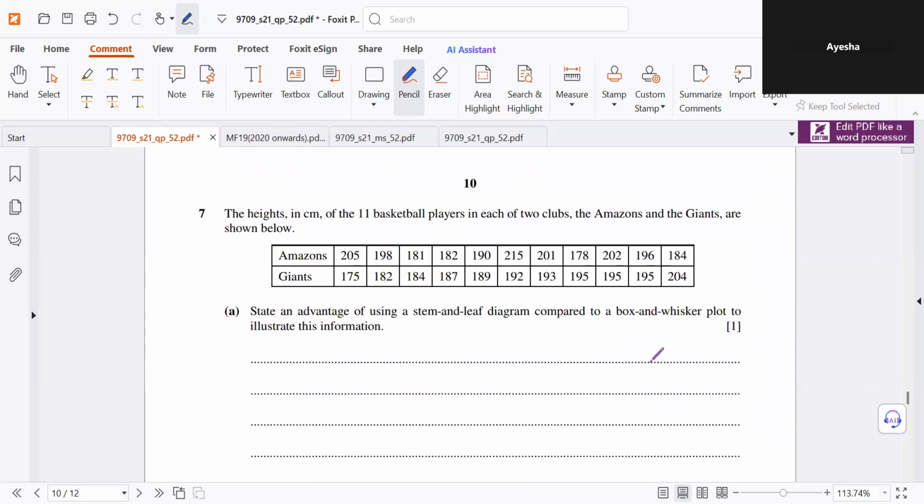State an advantage of using a stem and leaf diagram as compared to box and whisker. So in a stem and leaf diagram, you can see all the data values, but in box and whisker, you can only see the lowest value, the lower quartile, the median, the upper quartile, and the highest value. So you write: original data is retained in stem and leaf.